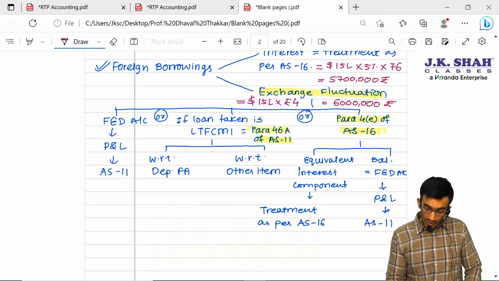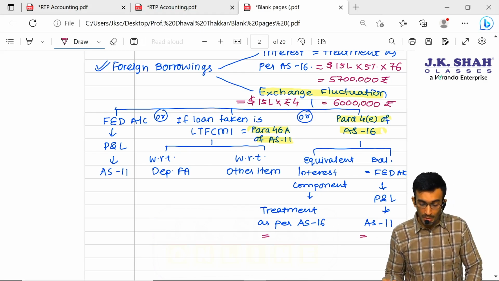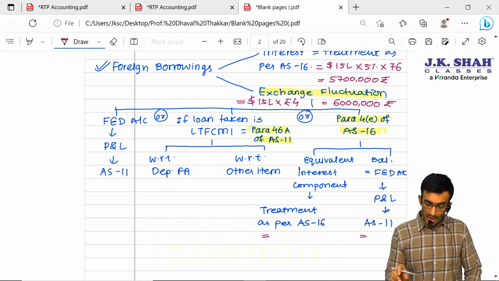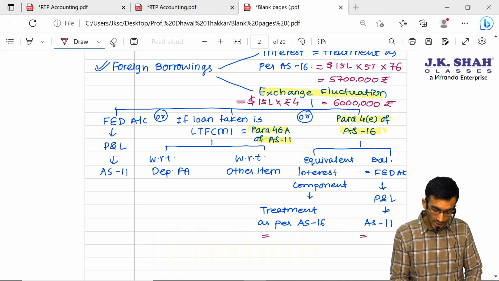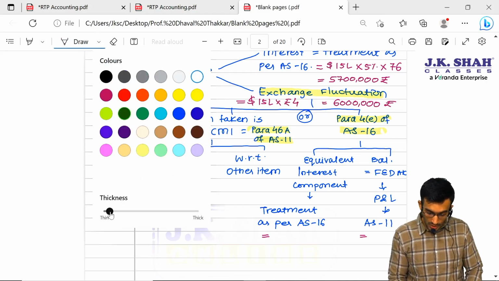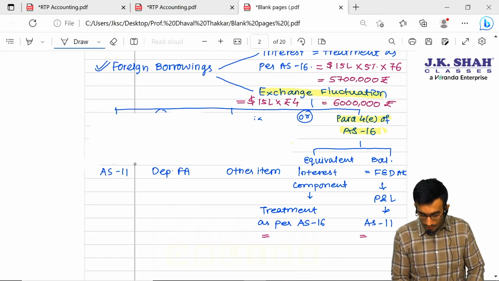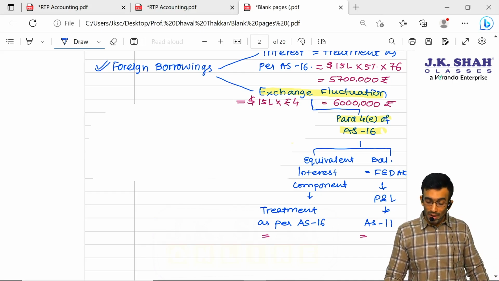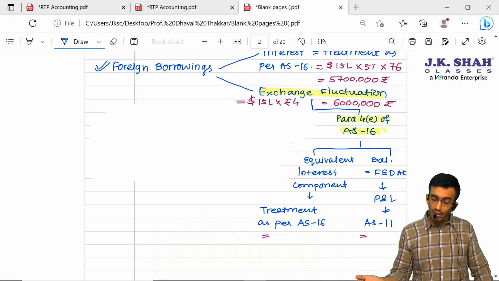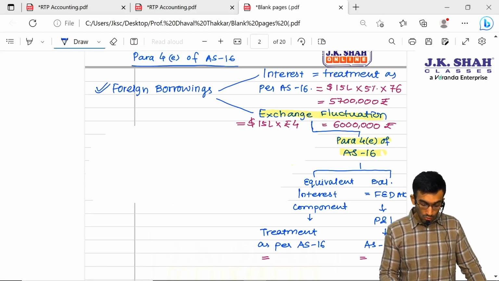Now we have to bifurcate this 60 lakhs into two parts: equivalent interest component and FD. Hope you are able to understand. I'm repeating once again. We have to bifurcate this exchange fluctuation into two parts. Let us forget the other two options. We will not get into that. So exchange fluctuation, we have to do the bifurcation into equivalent interest component and the FD. So 60 lakhs will be bifurcated into two parts. Now let us move ahead.